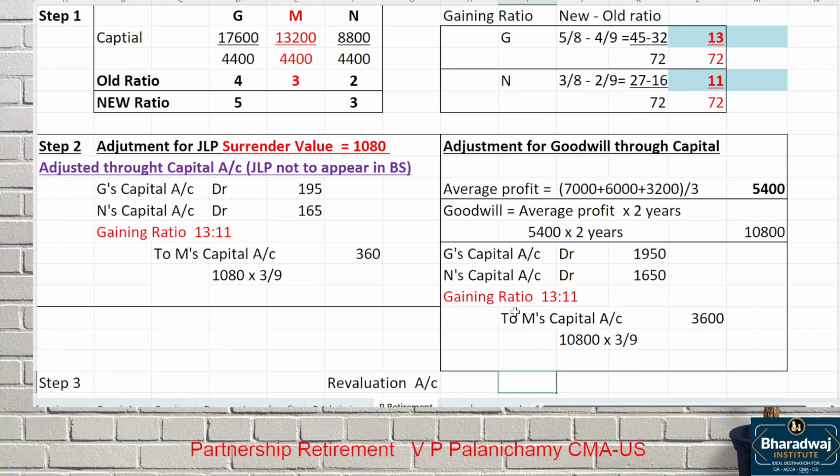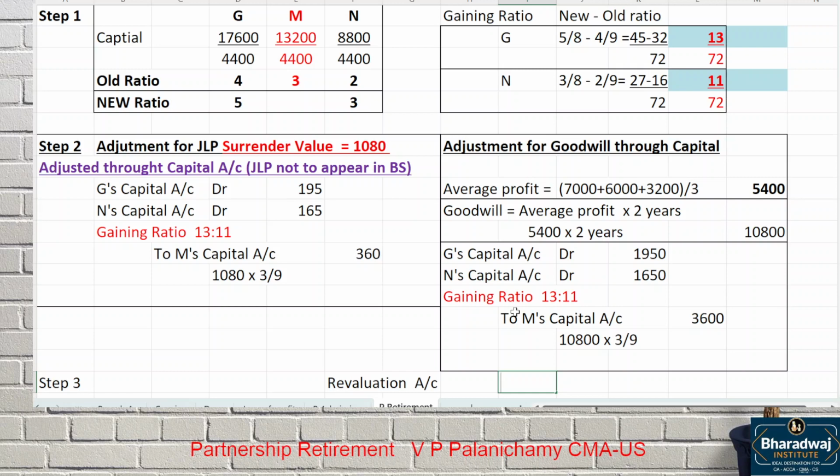In this question, what is required? JLP is adjusted through capital account. They specify it should not appear in the balance sheet. Goodwill also: 5,400 average profit, 2 years average profit is goodwill.